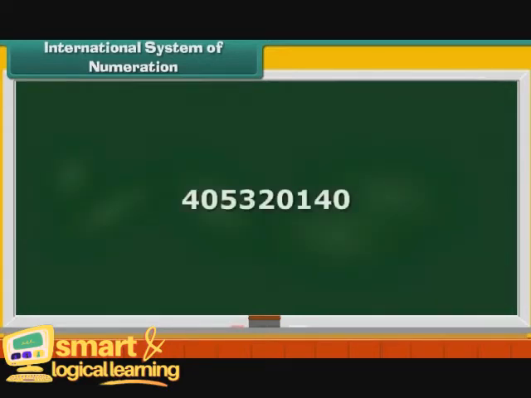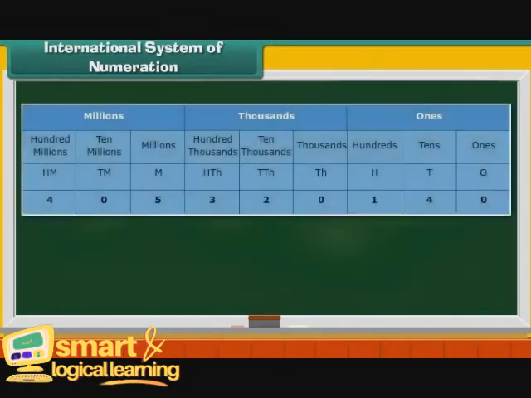Let us now read the numbers with the help of the International Place Value Chart. Consider the number 405320140. First, we arrange it in the place value chart. Digit 4 appears at two places, tens and 100 millions.